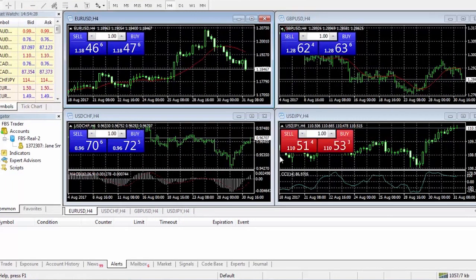Check your connection status in the lower right corner. If you see green and blue columns and the speed of your internet connection, it means that you are connected to the server and able to trade.